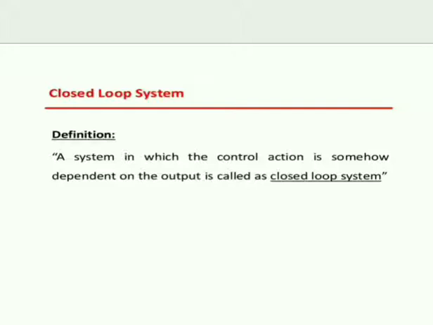Now we shall see that the drawback of the open loop system can be overcome by the closed loop system. Definition: a system in which the control action is somehow dependent on the output is called a closed loop system.